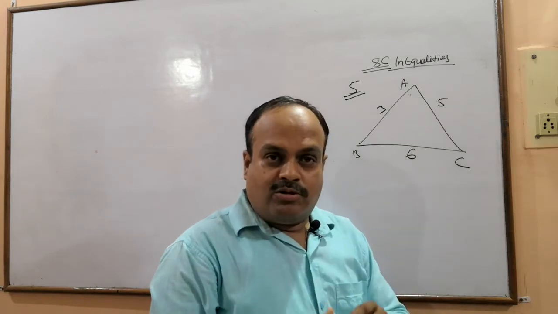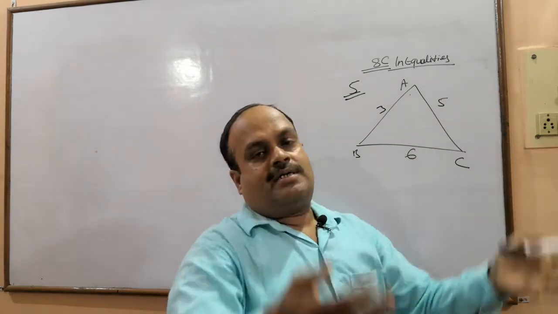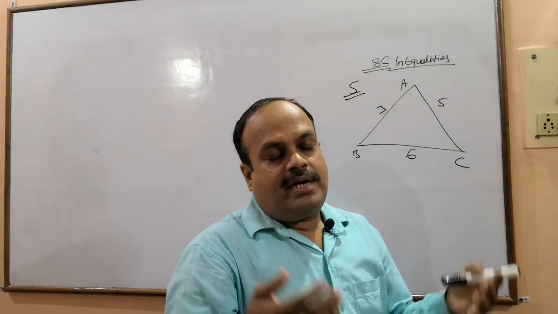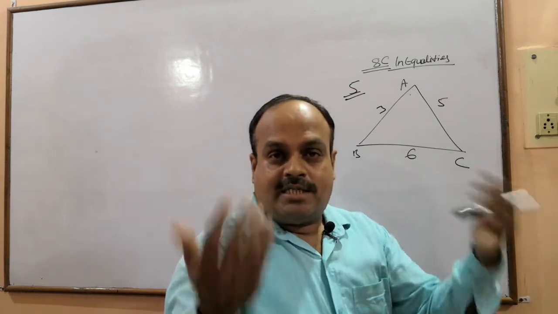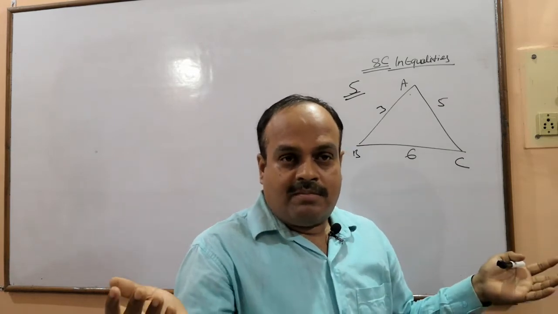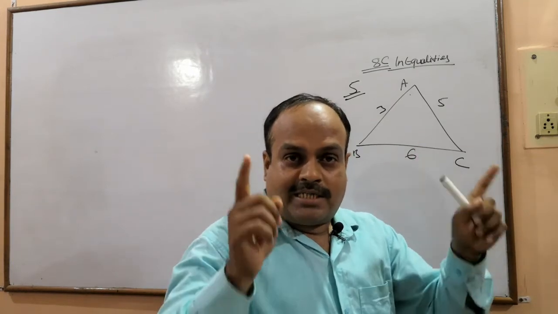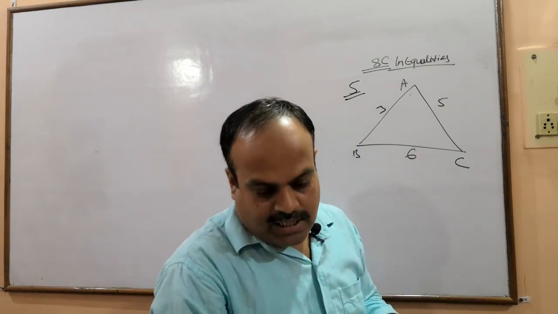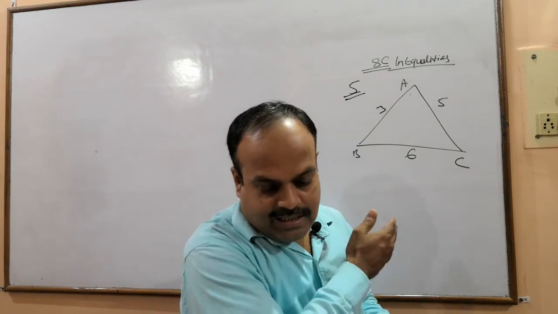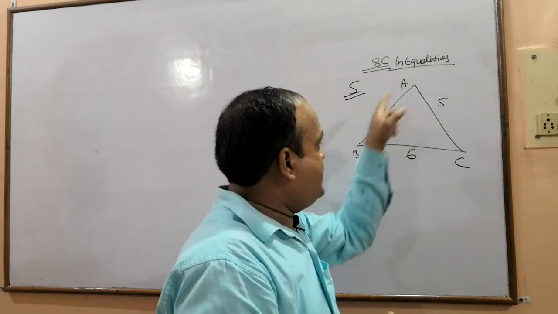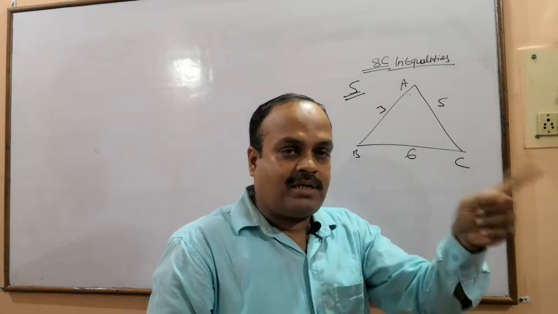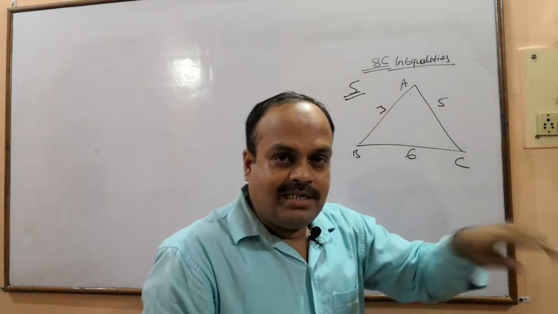I hope you know that when the sides of a triangle are arranged, by the theorem we can arrange the angles. What is that theorem? Greater angle in a triangle has greater side opposite to it. So let us arrange its angles in descending order. To arrange its angles in descending order, first of all we will arrange its sides in descending order.